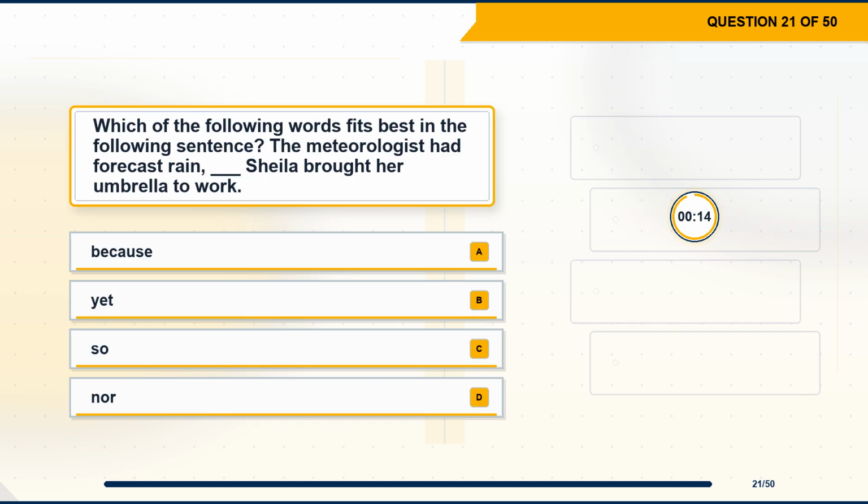Question 21. Which of the following words fits best in the following sentence? The meteorologist had forecast rain. Blank, Sheila brought her umbrella to work. Option A, because. Option B, yet. Option C, so. Option D, nor.